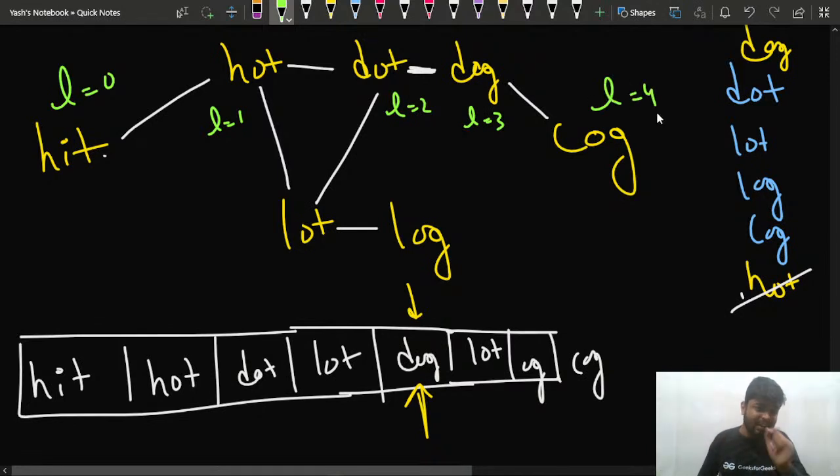But the level here is 4. Here the level was 0. Here the level is 1. Here the level is 2. Here the level is 3. Here the level is 4. This is the word that I have reached, right?